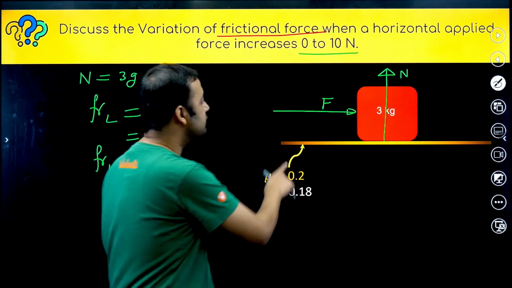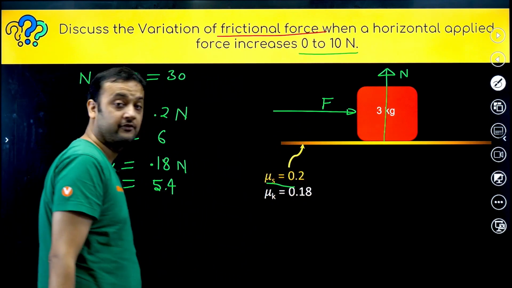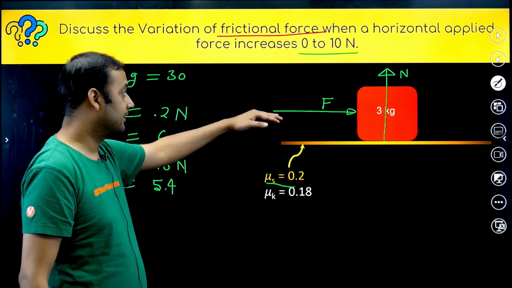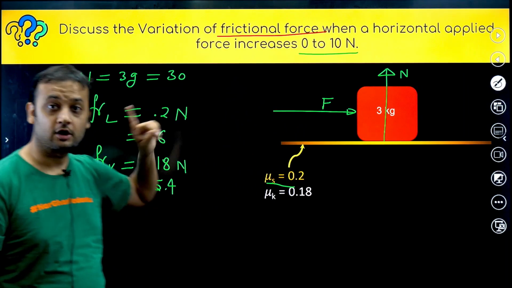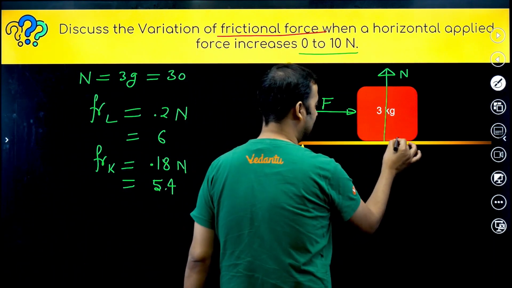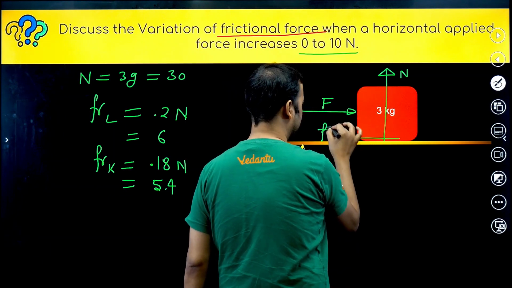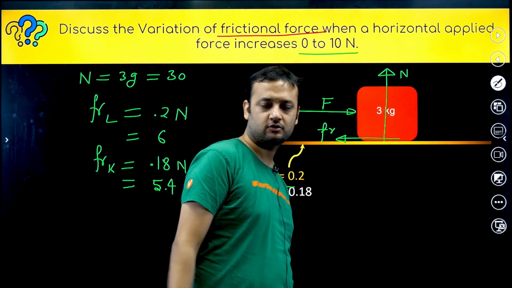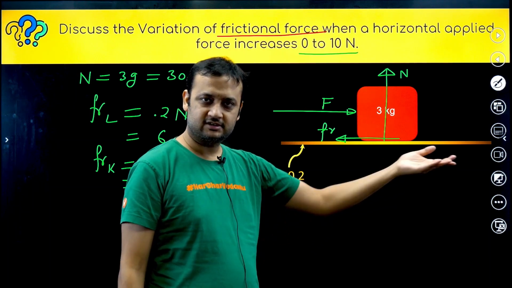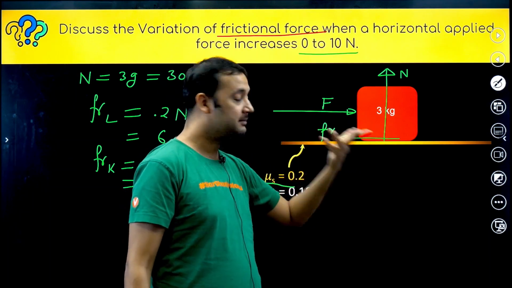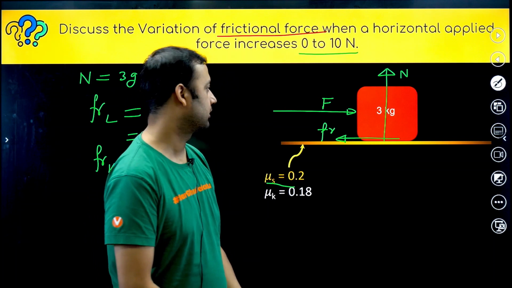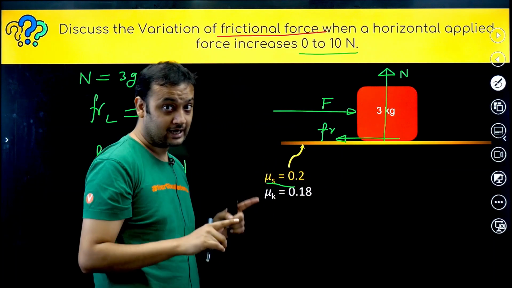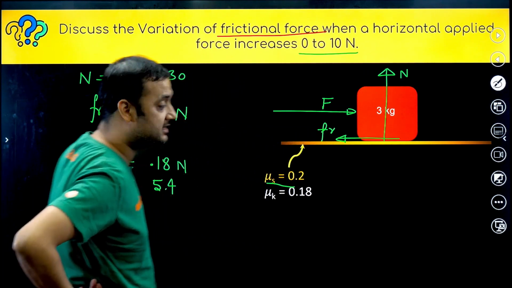Okay, now as you start increasing the value of F from 0, what will happen? You can increase the value of F from 0 to 6. Block will not move because friction will act in the backward direction. Block is trying to slip in the forward direction on the ground. So friction will try to say no, don't move. That means friction will oppose the motion of the block, right? So we can say that F will be equal to friction, till what value can static friction increase? It can increase till 6 Newton.